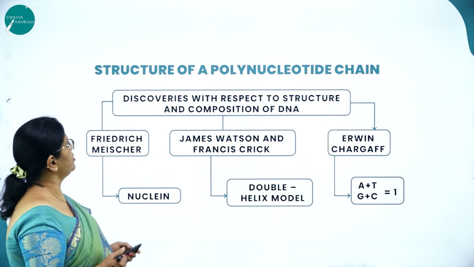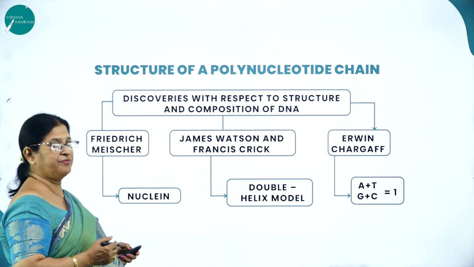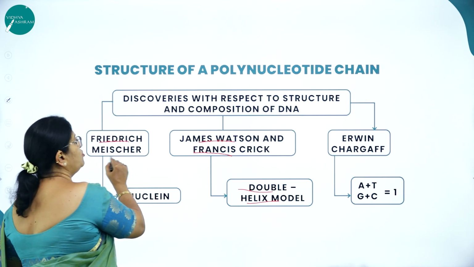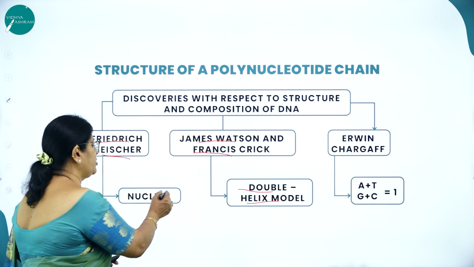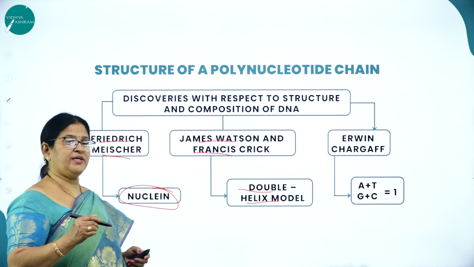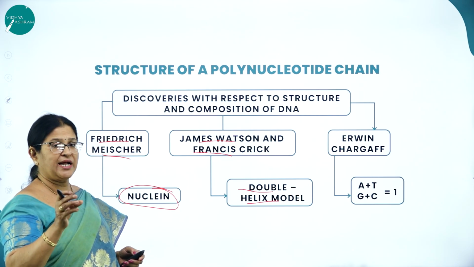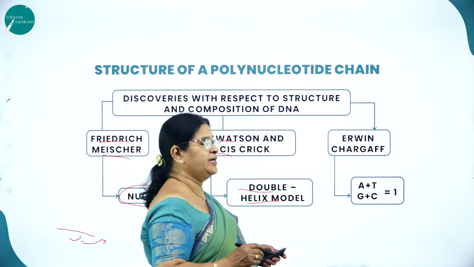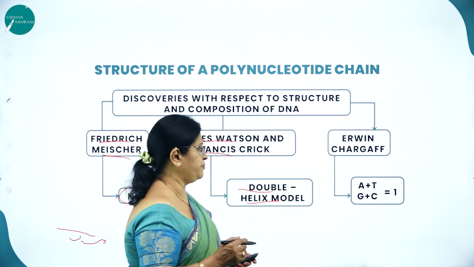Then the structure of a polynucleotide chain, discoveries with respect to structure and composition of DNA. As you know, the double helical structure of DNA was proposed by James Watson and Crick, which is called the double helix model. And who was the scientist who discovered the nucleic acid? It was Friedrich Miescher, who coined the term nuclein. As I already said, when he subjected the pus cells from hospital bandages to a certain digestive enzyme, one part of the cell remained undigested, and that undigested part he coined as nuclein. Then Erwin Chargaff's rule, which says A plus T and G plus C, where an equal amount of purines base pair with an equal amount of pyrimidines.